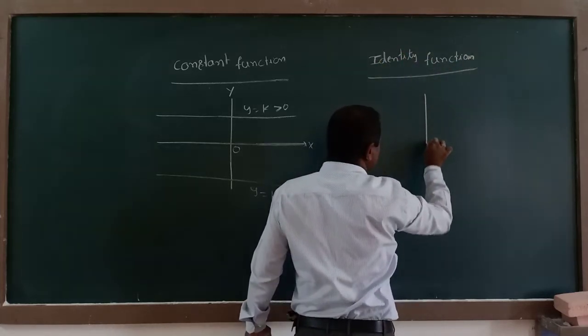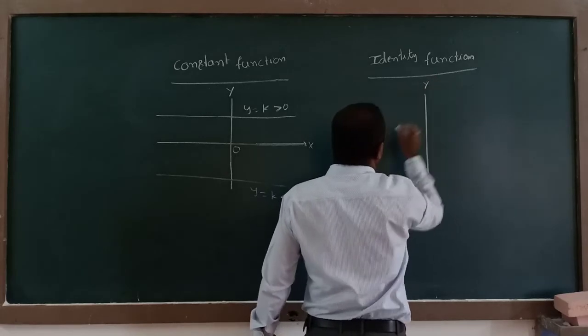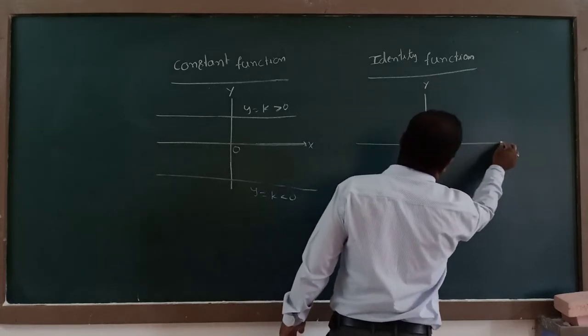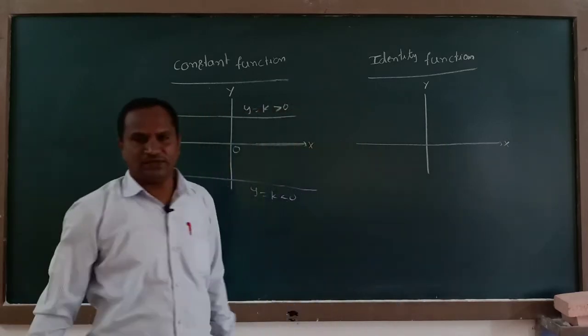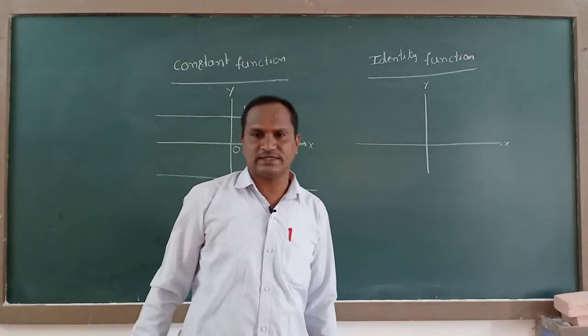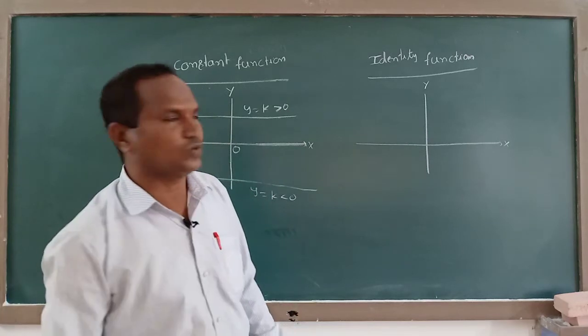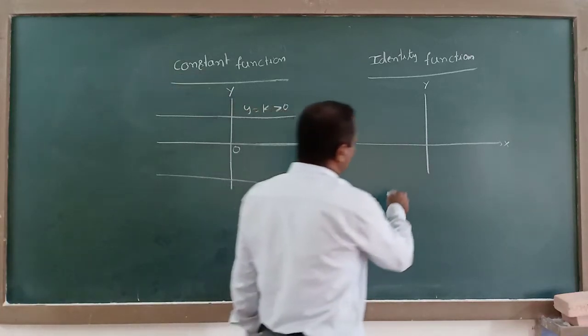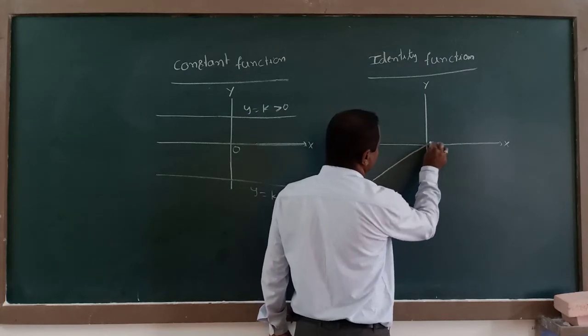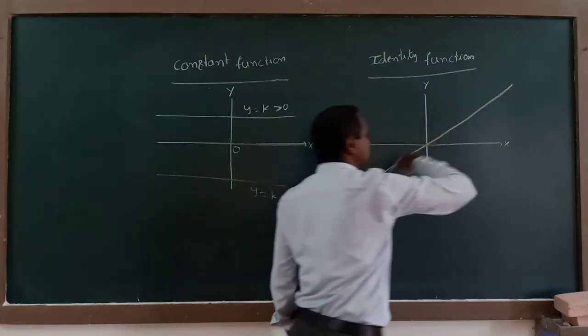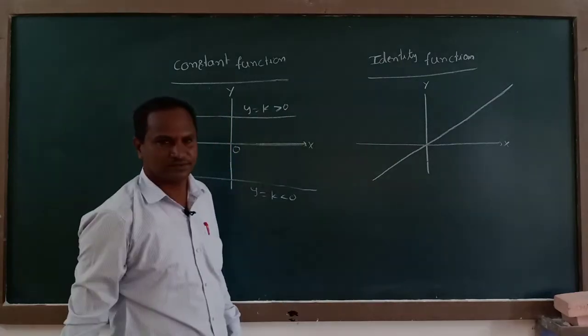This is the y-axis and this is the x-axis. The graph of the identity function is always a straight line passing through the origin, making a 45 degree angle with the x-axis in the positive direction, like this. There is no stop to this line.